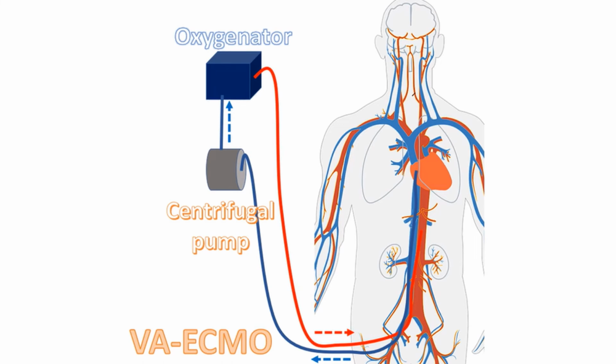In ECMO, machine takes over the function of both heart and lungs temporarily. Ventilators only take care of regular inflation and deflation of the lungs. That report showed that good results for arterial switch can be obtained even beyond 8 weeks if ECMO support and excellent expert pediatric intensive care is available.